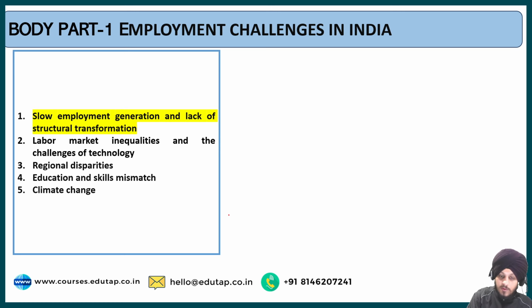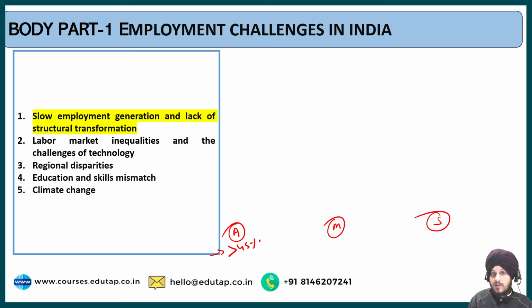Now, as you would know, in an economy there are different sectors such as the agriculture sector, the manufacturing sector, and the service sector. The agriculture sector contributes more than 45% of the total workforce employed in our economy.